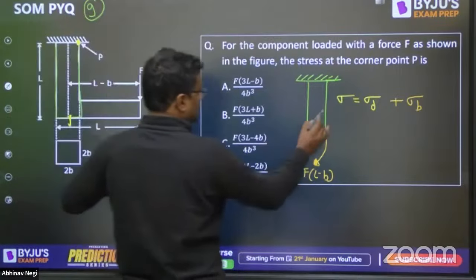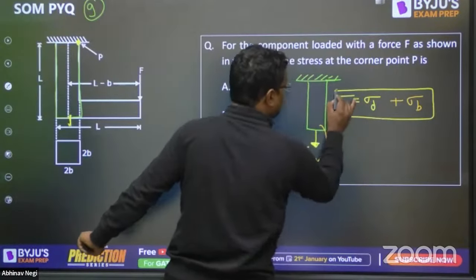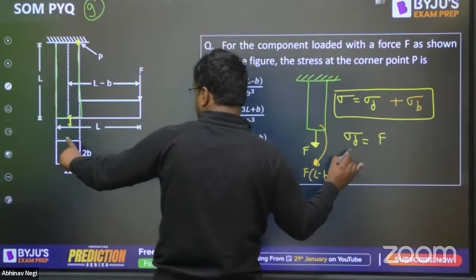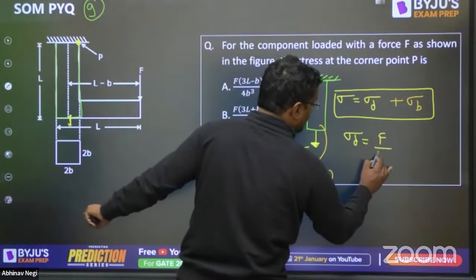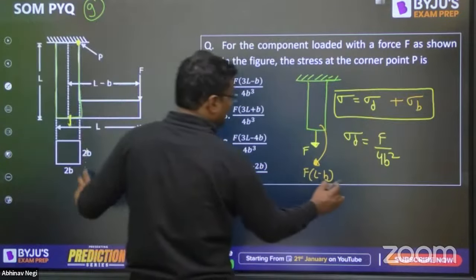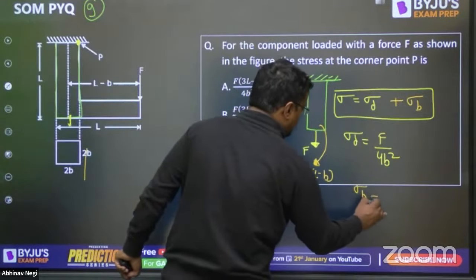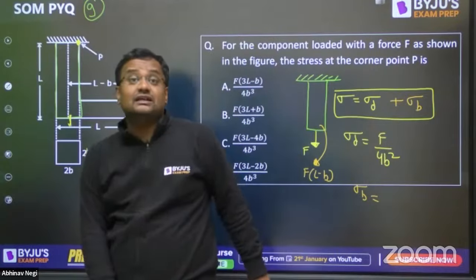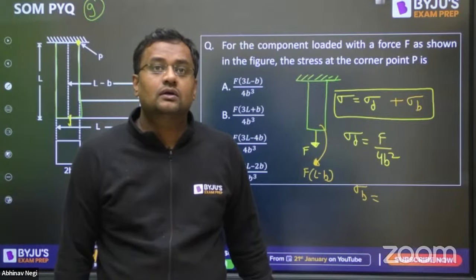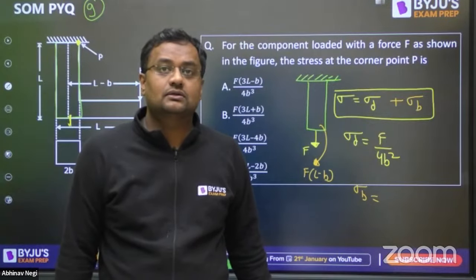Now, what is the direct stress? Let's find it. So sigma direct is force by area, so F by A. What is the area? 2B into 2B, 4B square. That is sigma D. And sigma B will be M by I into Y. But before that, it will be plus or minus. Is it plus or minus?